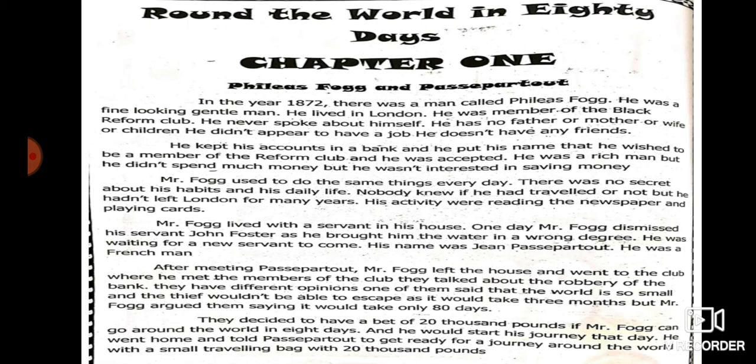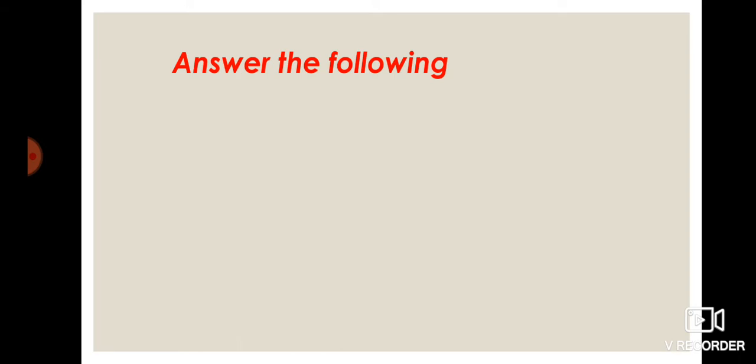They decided to have a bet of £20,000 on whether Mr. Fogg could go around the world in 80 days. And he would start his journey that day. He went home and told Passepartout to get ready for a journey around the world with a small traveling bag with £20,000.